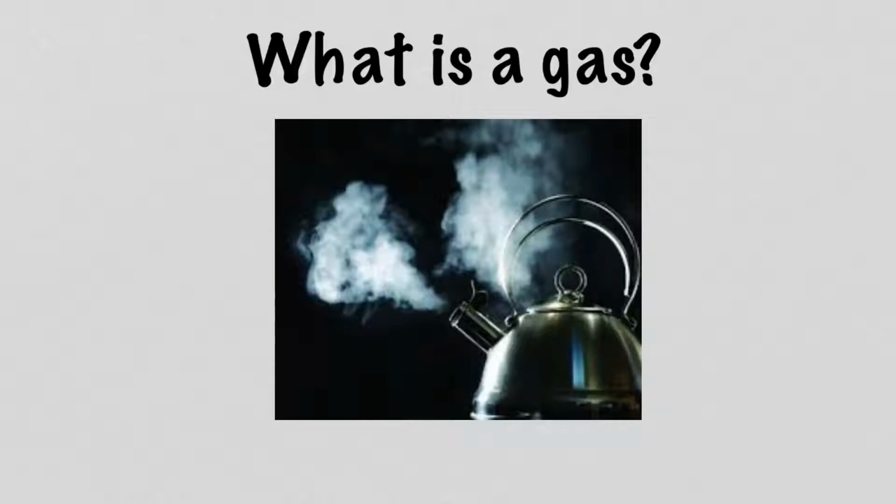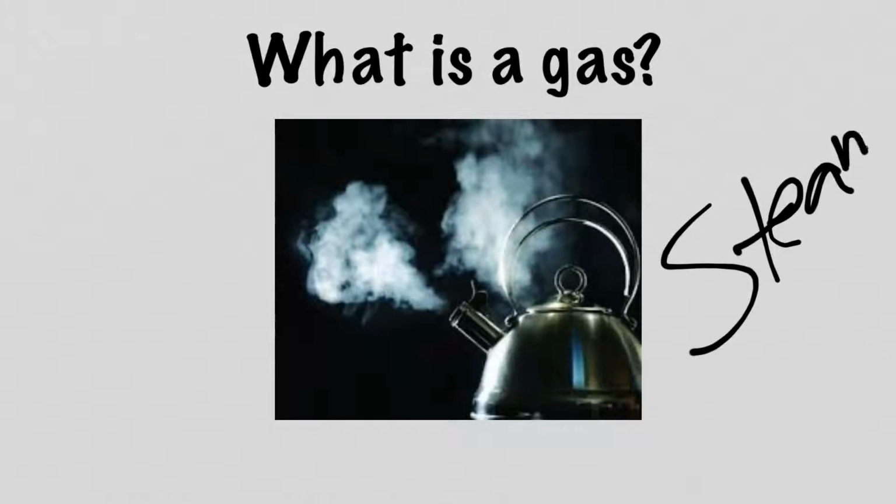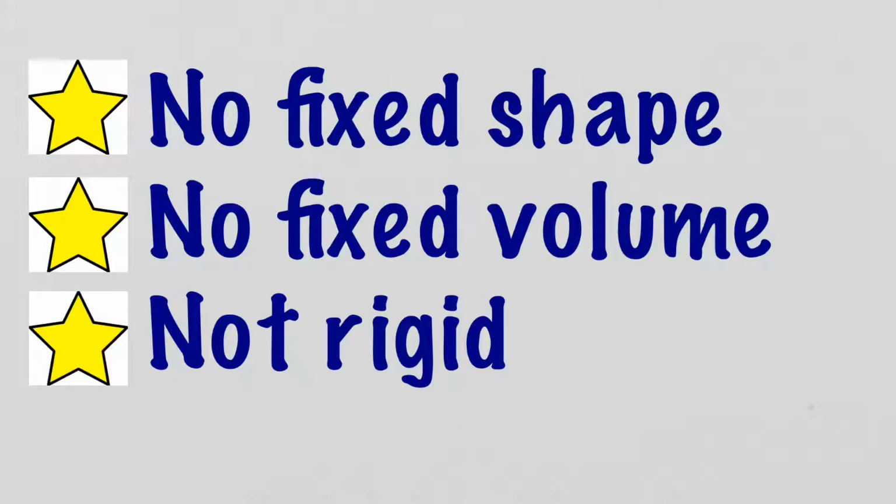What is a gas? We've already seen today, this picture uses an example of a state of matter, which is gas. Steam is a form of gas. The characteristics of gas are they have no fixed shape, no fixed volumes, and they are not rigid.